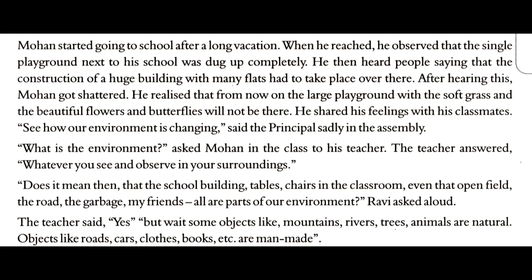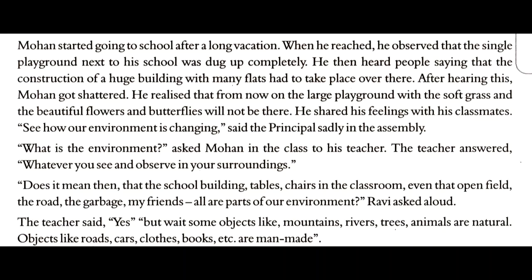Ravi asked aloud. The teacher said yes, but wait, some objects like mountains, rivers, trees, animals are natural. Objects like roads, cars, clothes, books, etc. are man-made.